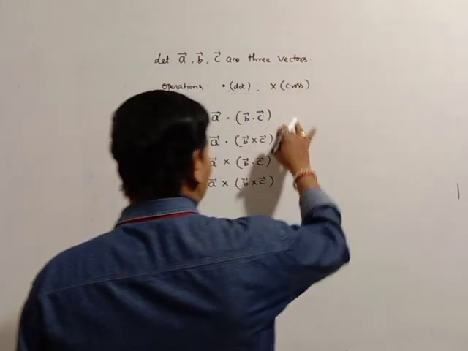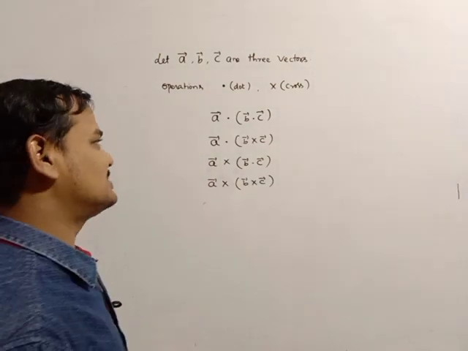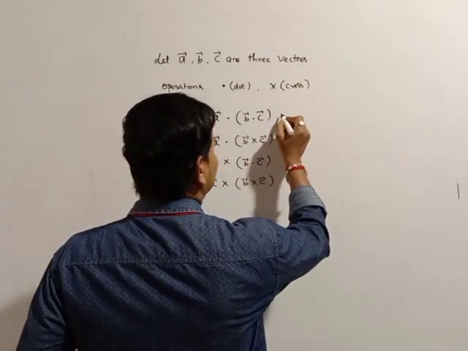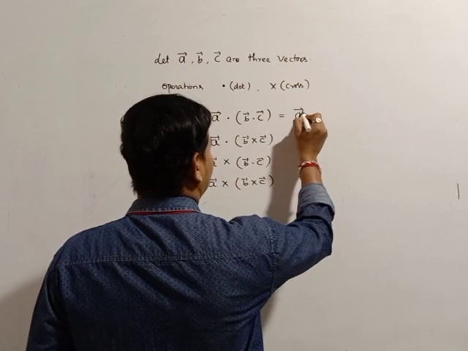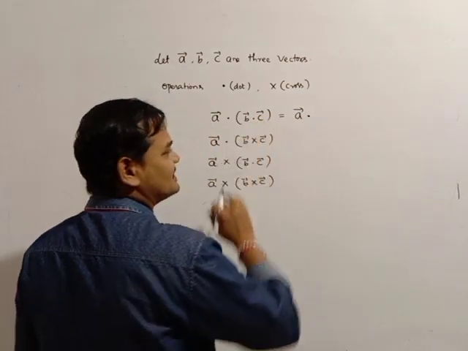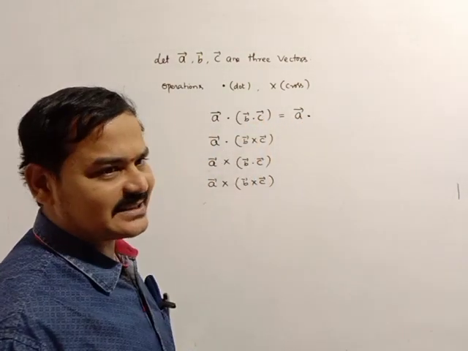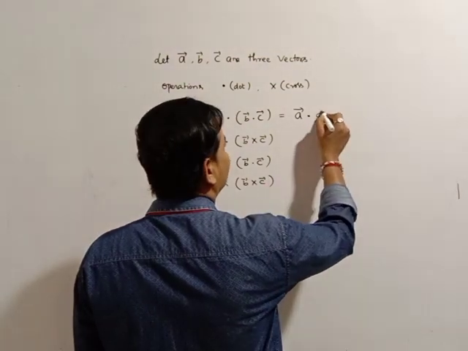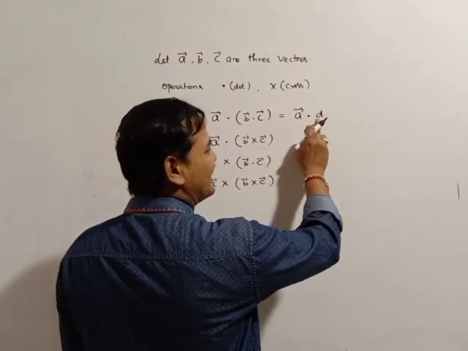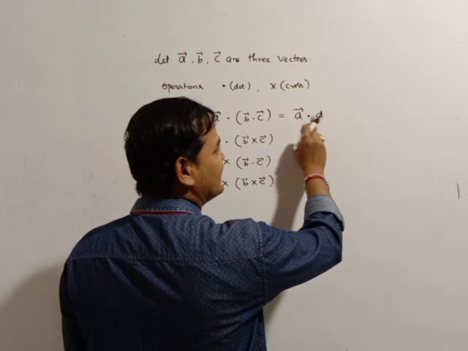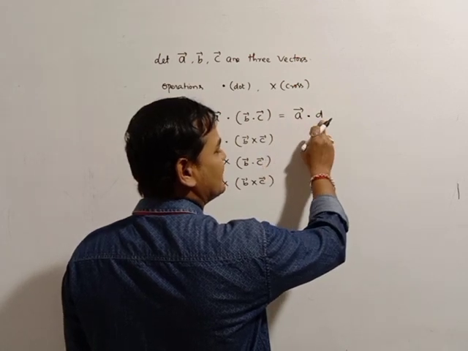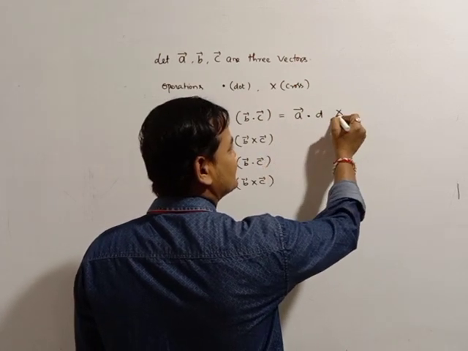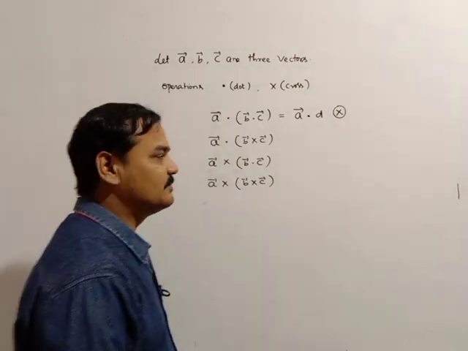Now of these four, how many can exist? We will check it. A bar dot B bar dot C bar: B bar dot C bar is a scalar because the dot product is always a scalar, which means it is a number D. You cannot do the dot product with a vector and a number. So this is not possible.